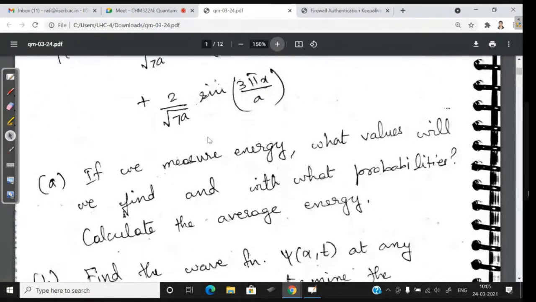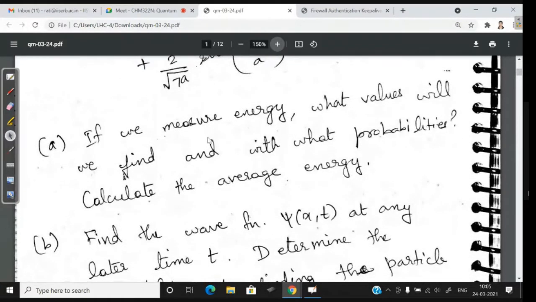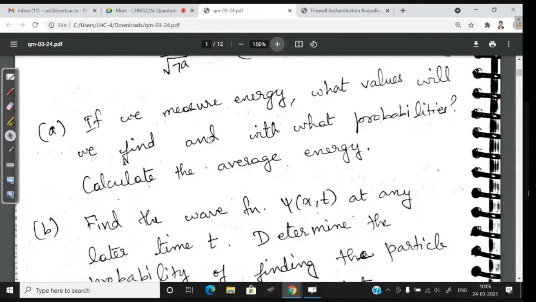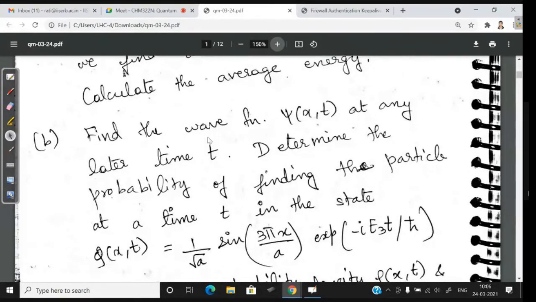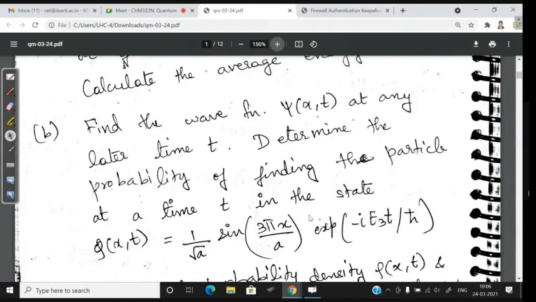And now these are the questions. If we measure energy, what values will we find and with what probabilities? Calculate the average energy. I think you have solved a similar problem. Somehow I remember solving a similar problem, but you can do this for homework. Then the second question is, find the wave function psi of x comma t at any later time t. Determine the probability of finding the particle at a time t in the state this.